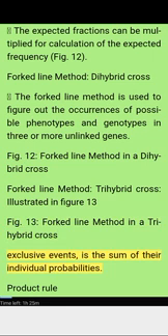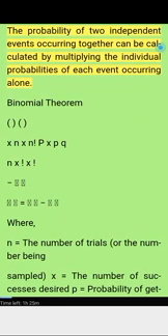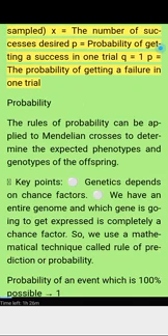For mutually exclusive events, the probability is the sum of their individual probabilities. Product rule: the probability of two independent events occurring together can be calculated by multiplying the individual probabilities of each event occurring alone. Binomial theorem: P = n!/(x!(n-x)!) p^x q^(n-x), where n equals the number of trials or the number being sampled, x equals the number of successes desired, p equals the probability of getting a success in one trial, and q equals 1 minus p, the probability of getting a failure in one trial.